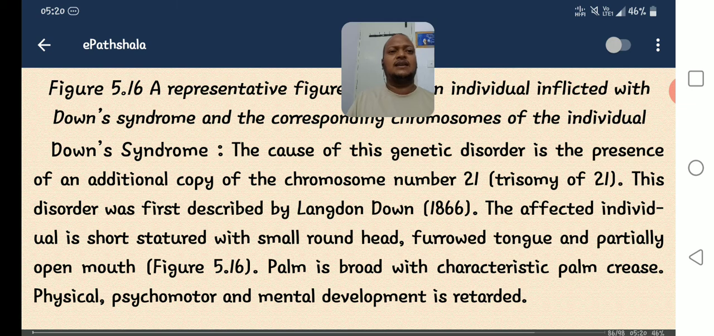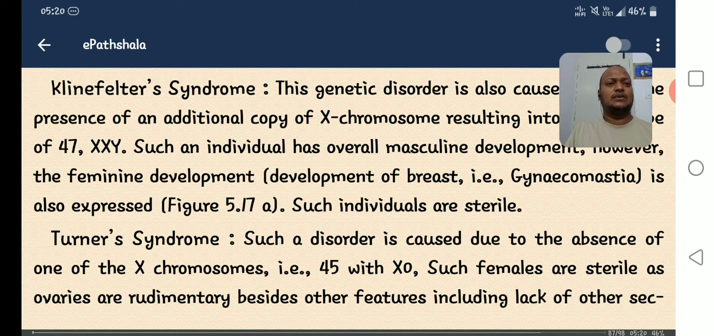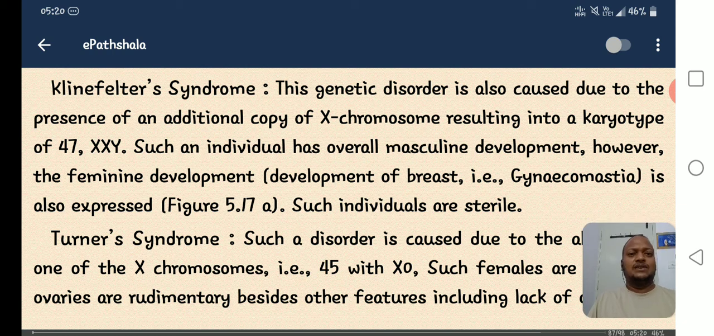Is that clear, right? Next, Klinefelter syndrome and Turner syndrome. These two are examples of allosomal syndromes. The first one is Klinefelter syndrome. This genetic disorder is caused due to the presence of an additional copy of the X chromosome, resulting in a karyotype of